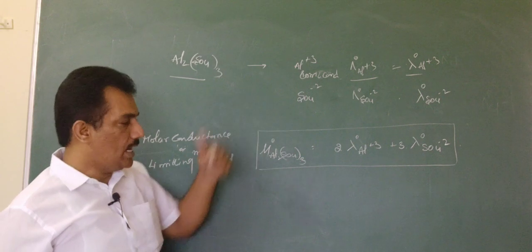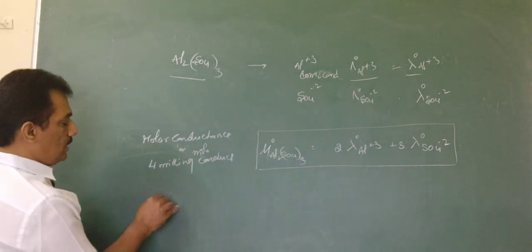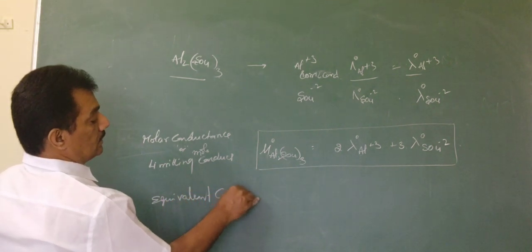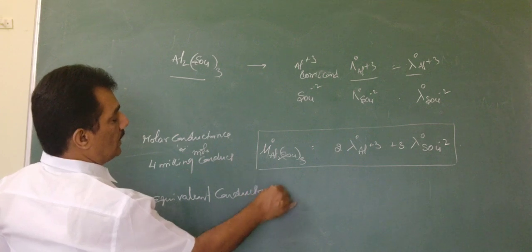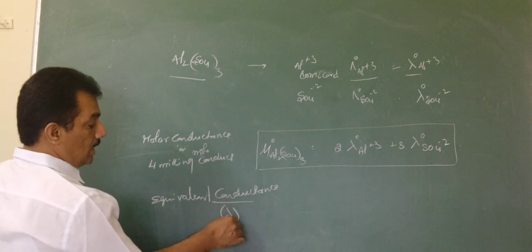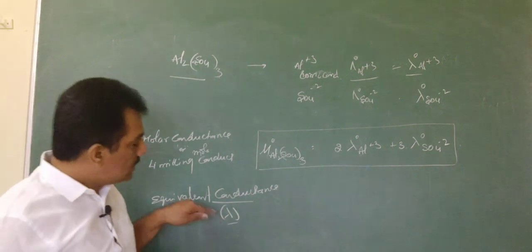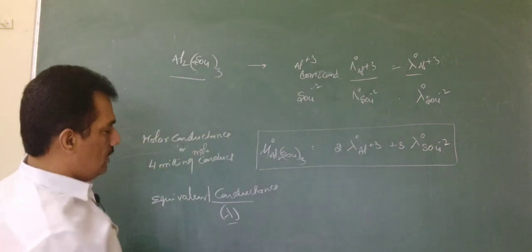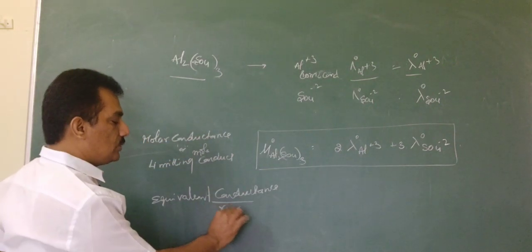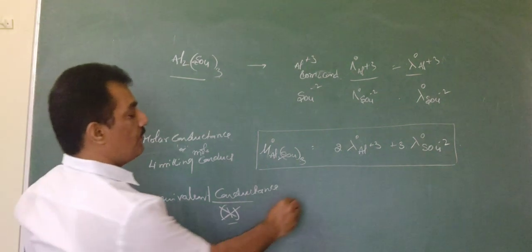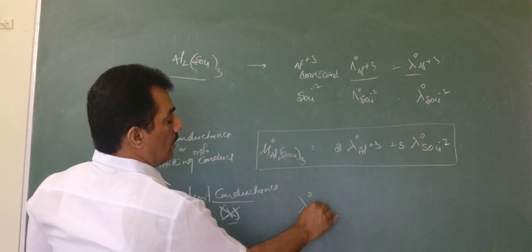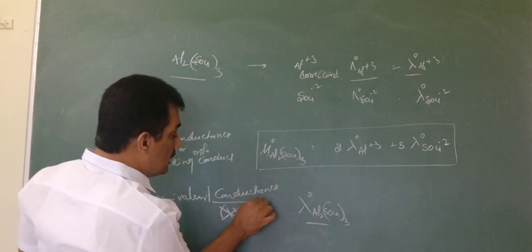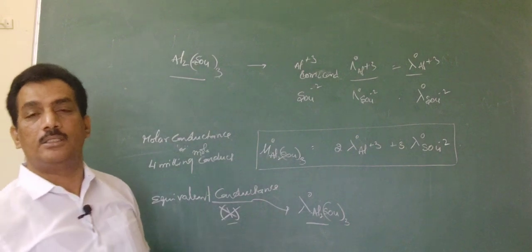Al2(SO4)3. And now coming to equivalent conductance, how to measure this equivalent conductance? Remember, equivalent conductance is represented with the letter lambda, but that symbol is already used for the ionic conductances, and thereby here we do not have any symbol for this total, just it is given as λ° Al2(SO4)3 by literally giving this equivalent conductance.